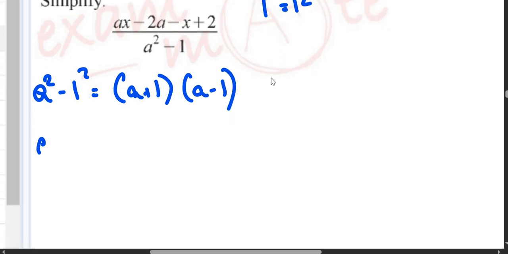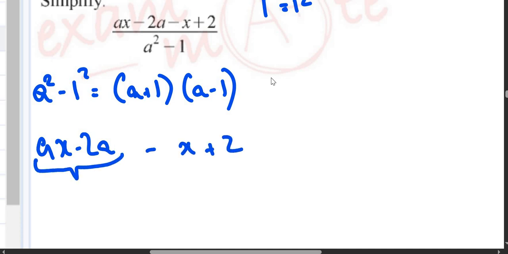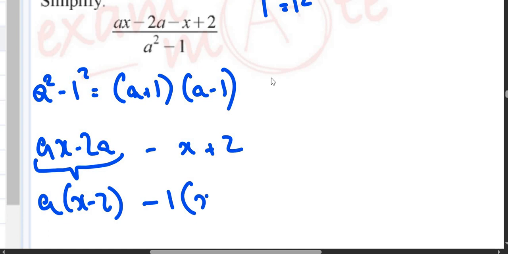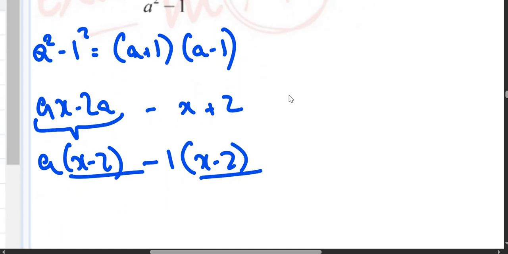And for ax minus 2a minus x plus 2, I will take a as common from the first part, so this becomes x minus 2. And in the second part I will take minus 1 as common, and this also becomes x minus 2. x minus 2 is common, so this becomes x minus 2 and a minus 1.